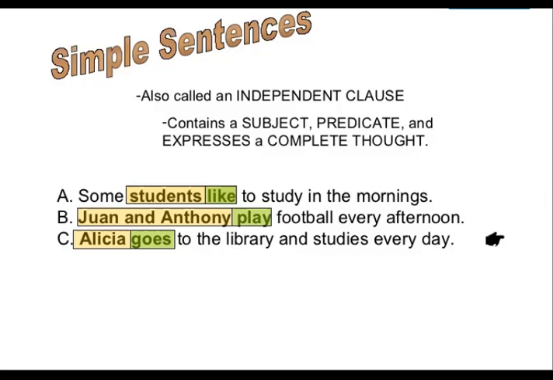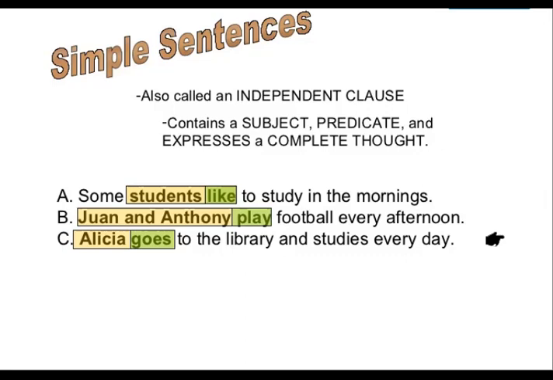Juan and Anthony play football every afternoon. Juan and Anthony are the subject. Play is the verb. The rest is the predicate. The whole sentence expresses a complete thought.